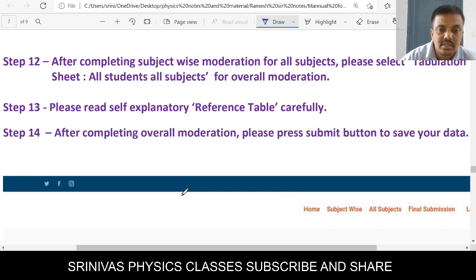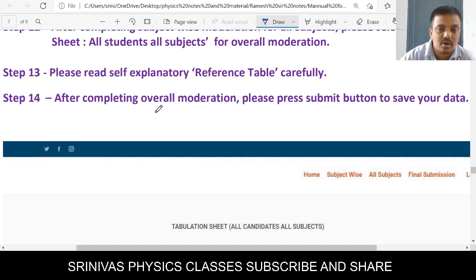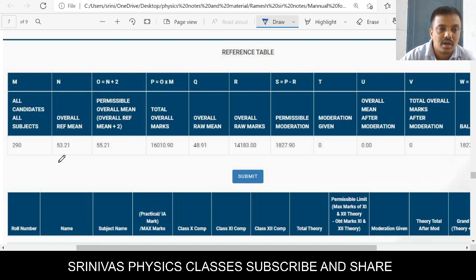If you go down, after completion of the individual moderation, for every subject, once the moderation is completed, check the overall moderation. You see the overall moderation reference table. Here it is displaying the overall moderation subject average, but it is allowing only 2, right? If you increase every subject by 5, then the total overall subject average also increases by 5, but it is not permissible. The permissible increase in the overall mean is only 2.